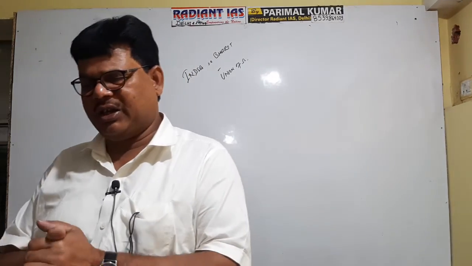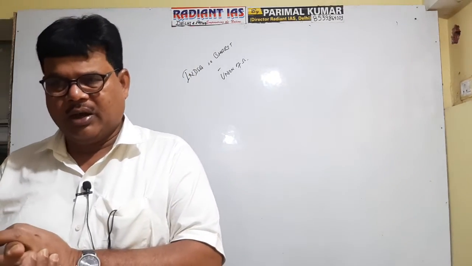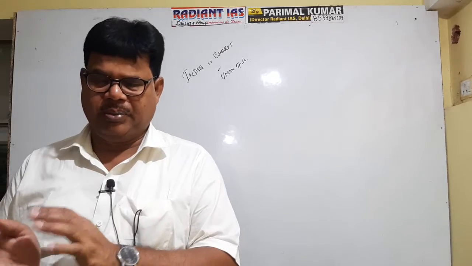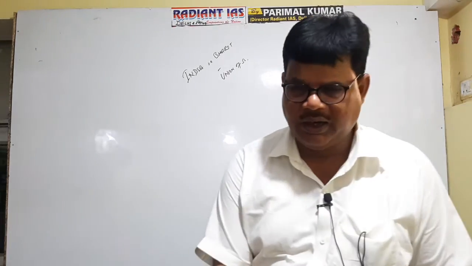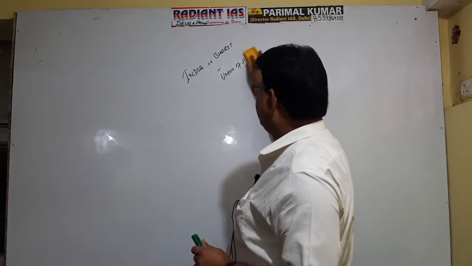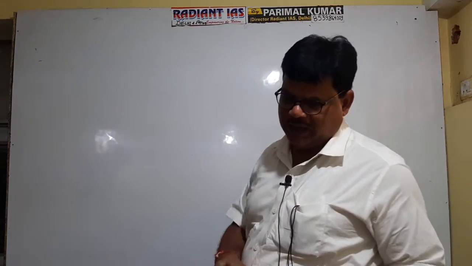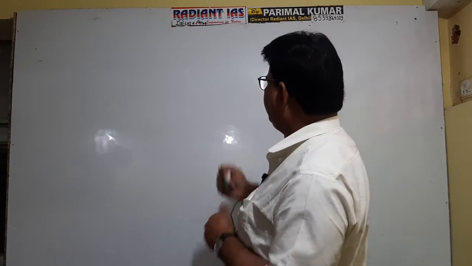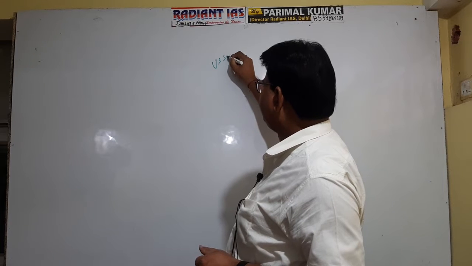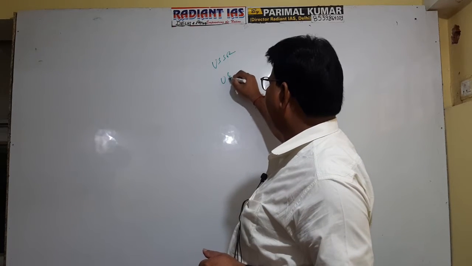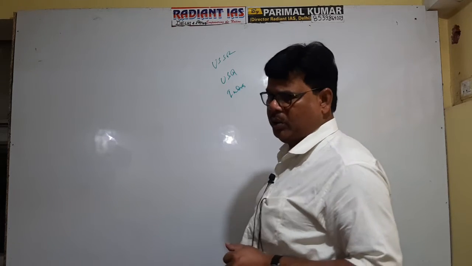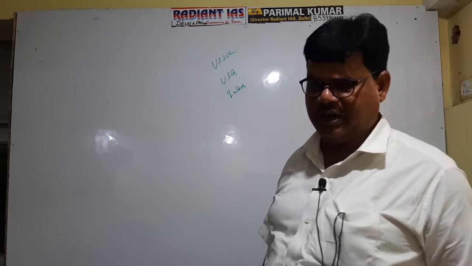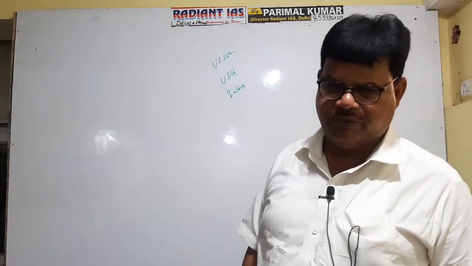Because if the term federation would have been used in the constitution, then there may have been a question about its destructibility. So as far as the question of federal setup is concerned, there are three types of federal setup. We have three examples of federal setup: one is USSR, second is USA, and third is India. Though it is a modified form of federalism, and it is referred to as union.